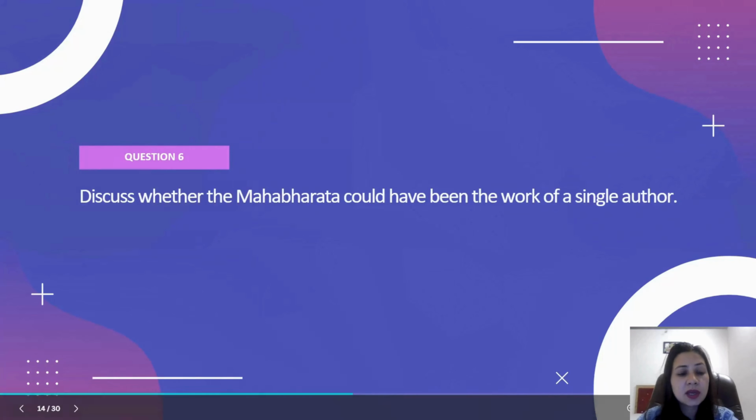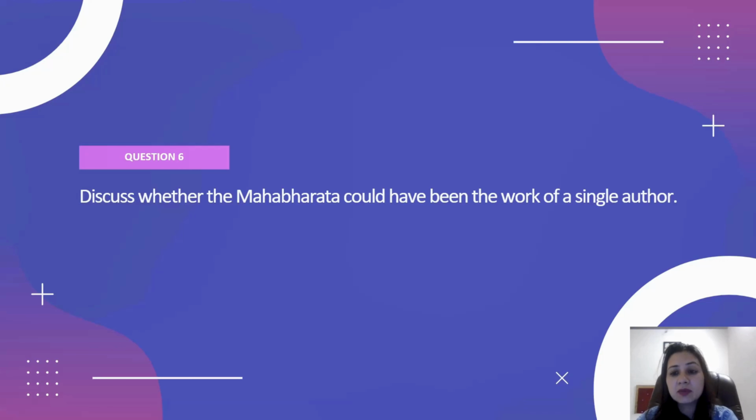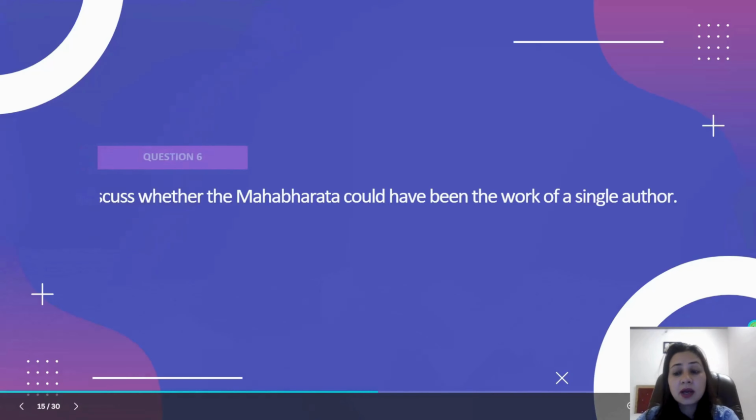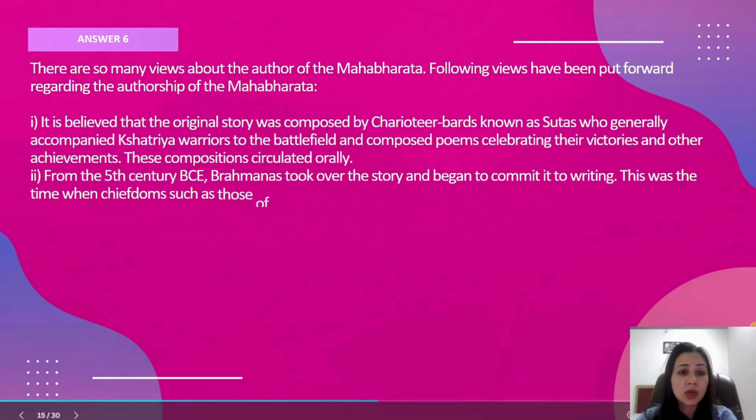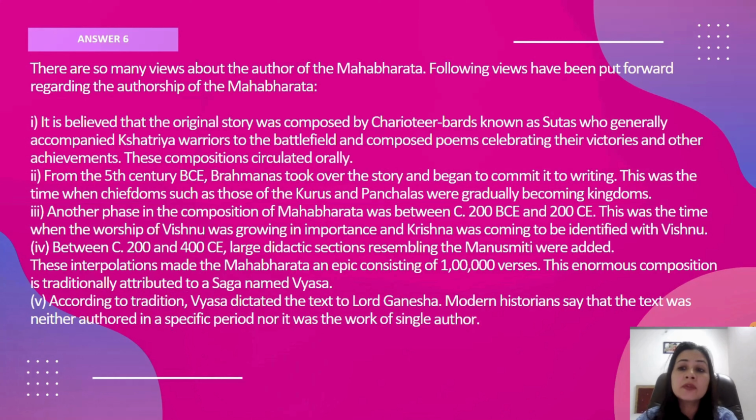Here comes question number 6. Discuss whether Mahabharata could have been the work of a single author. We know that Mahabharata has evolved over thousands of years, so it could not be the work of a single author. Originally it is believed to have been composed by the chariot bards known as Sutas. They used to accompany the Kshatriyas, the warriors, to the battlefield, and they composed poems celebrating their victories and other achievements. They were circulated orally in the beginning.